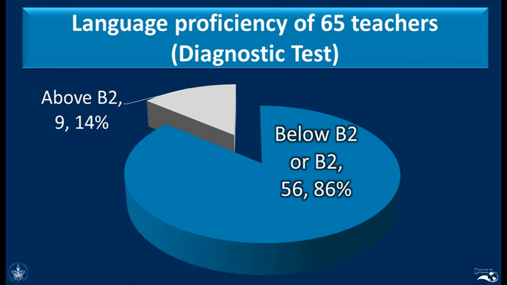And of course, this is the ideal level for the teachers, above B2, and this is not an acceptable level. We don't want the teachers to be below B2. We want them to be above B2 so that they can work correctly.